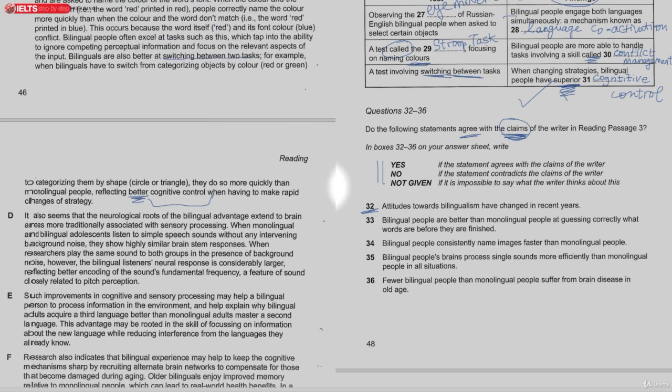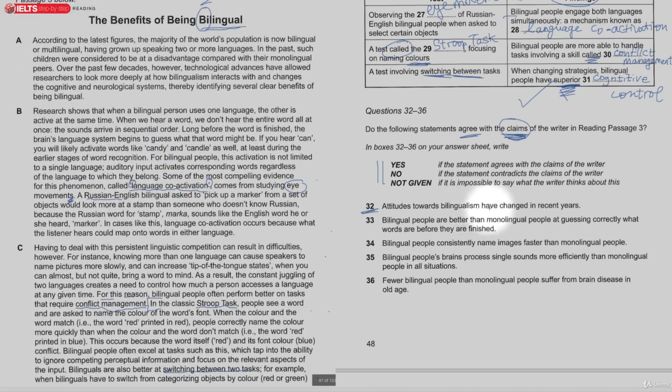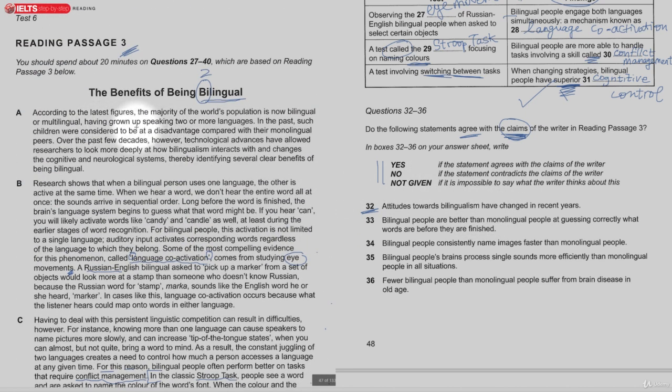Okay, so number 32, attitudes towards bilingualism have changed in recent years. Well, that's true, because over here, in the past, bilingual children are considered to be a disadvantage. However, and there's the word, some honey lexis, advances have allowed researchers to look more deeply, and they've shown that actually there are some clear benefits to being bilingual. So that is yes.